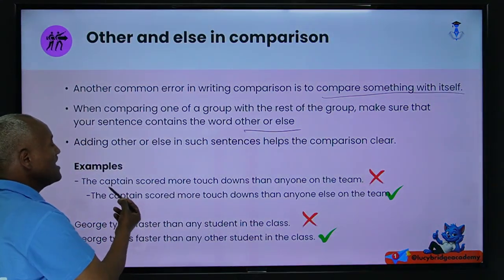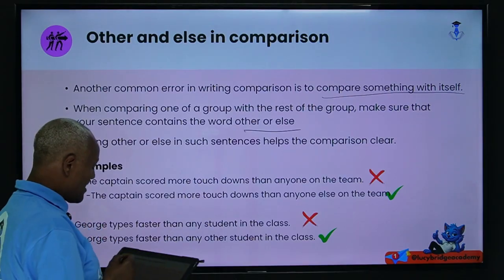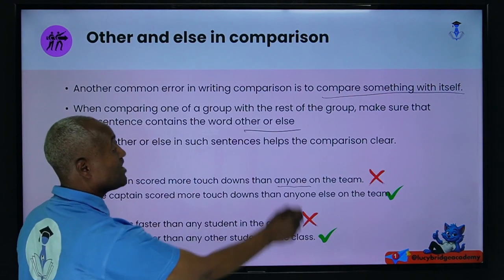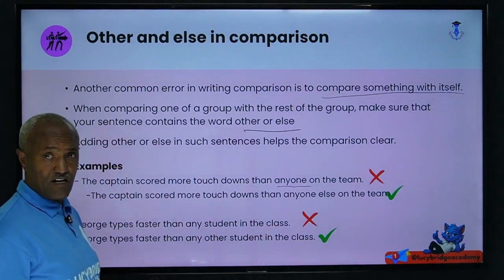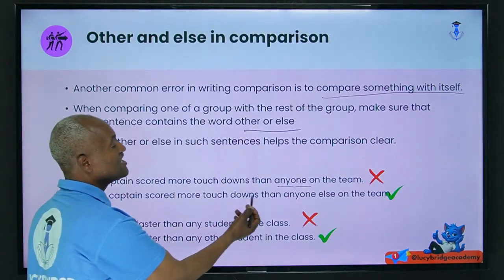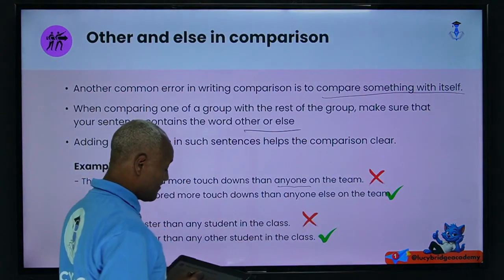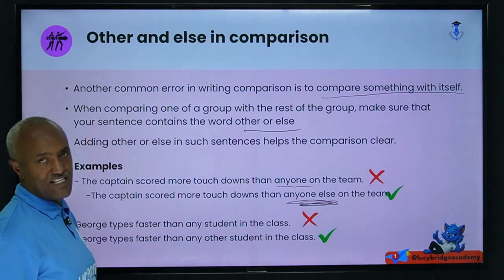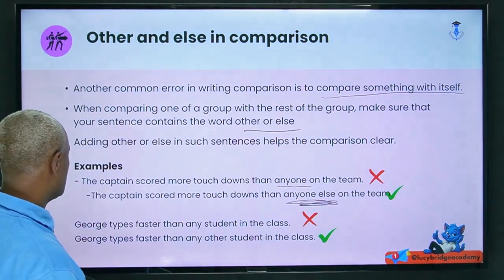For instance, if we say the captain scored more touchdowns than anyone on the team, this is wrong. Have you seen? So we can correct it like this. The captain scored more touchdowns than anyone else on the team. Have you seen? Anyone else. Else must be present. If we make it like this, that is right.